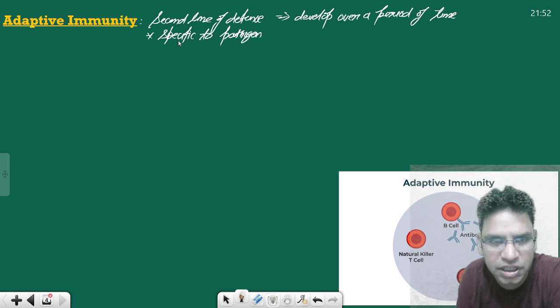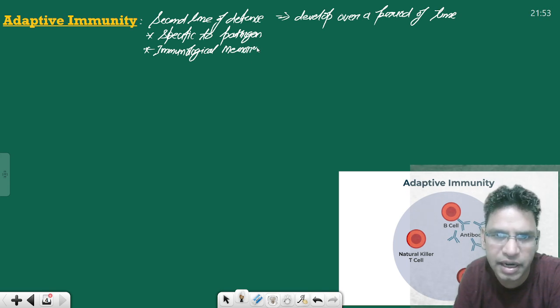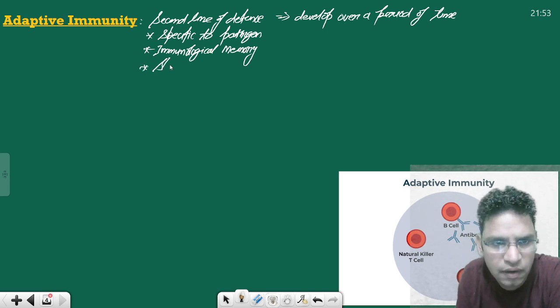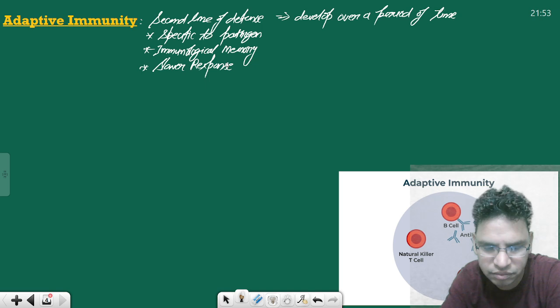And it has immunological memory. There are cells which remember what type of infection was there earlier, right? Their response is slower. Just remember, slower response. Okay.